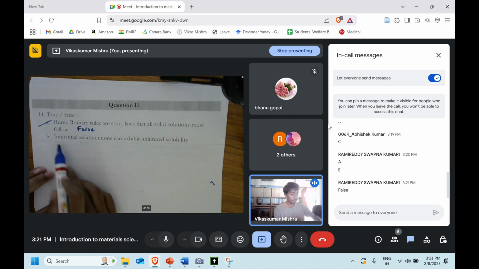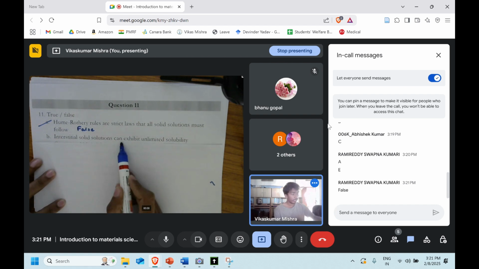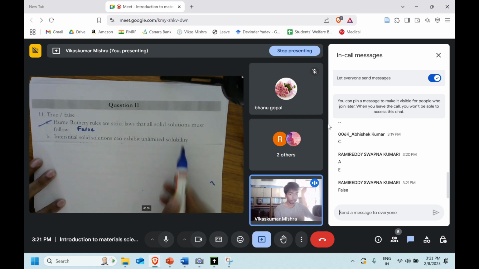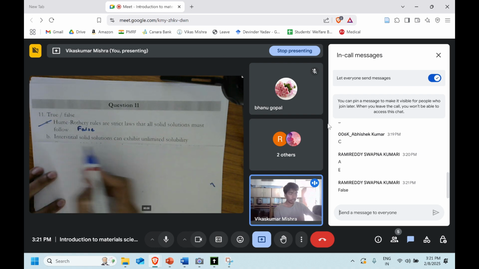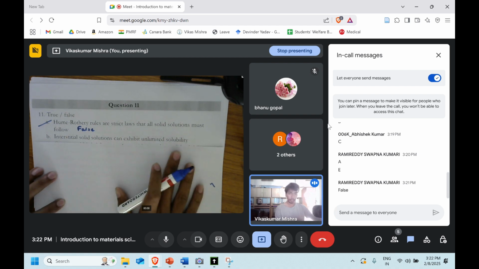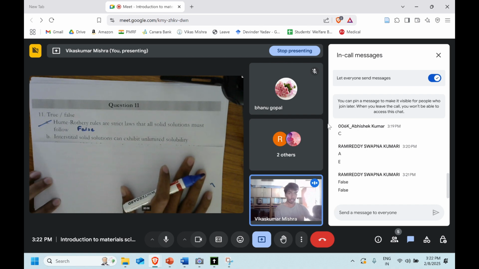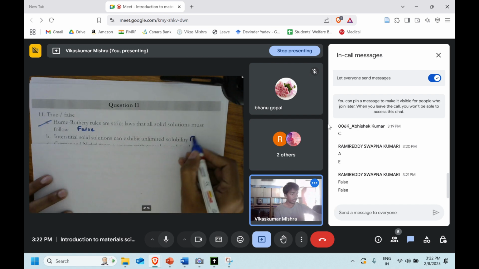Now second one, interstitial solid solution can exhibit unlimited solubility. Whenever they say interstitial solid solution, you can always think in your mind, carbon in the iron, in the gamma iron. What do you think, whether it will be true or false? Again, it's false, right? Perfect.